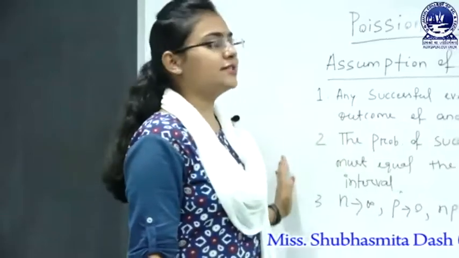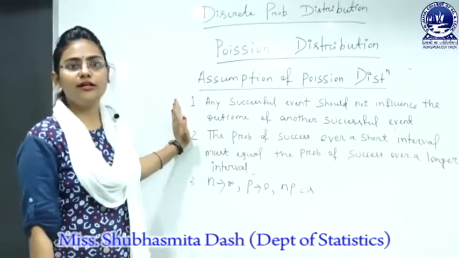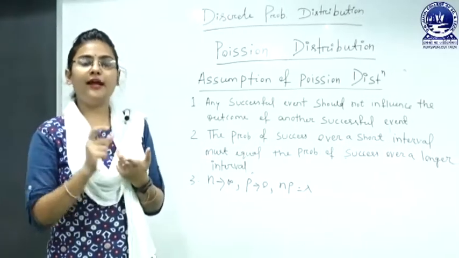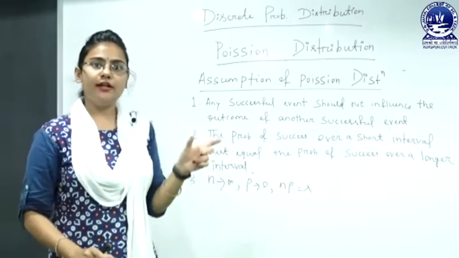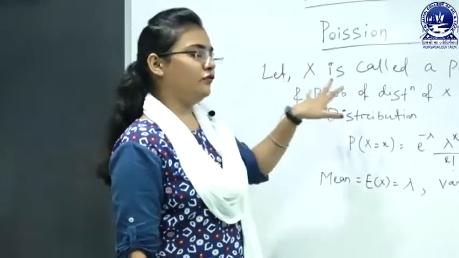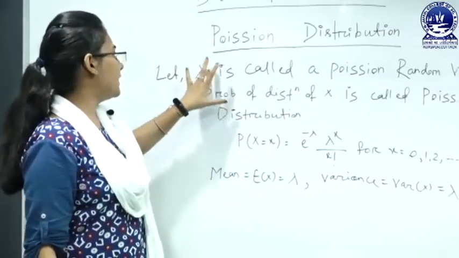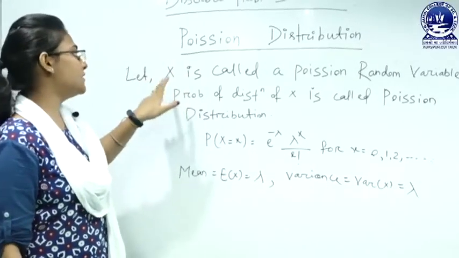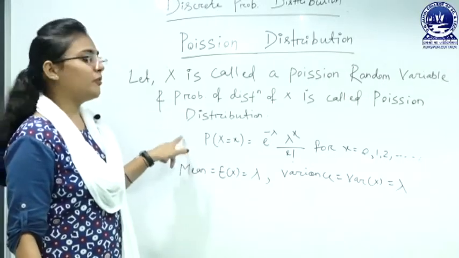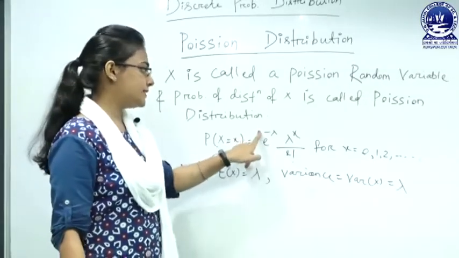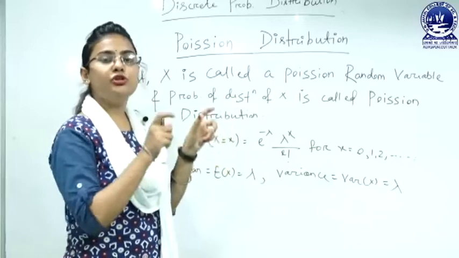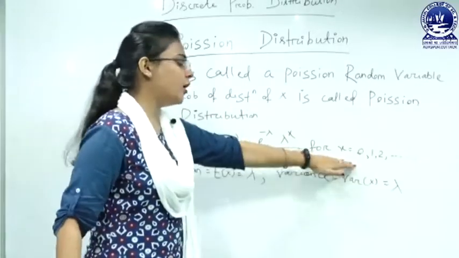If all these assumptions are satisfied by the distribution, then we can call it a Poisson distribution, which can occur at a point of time and space, that is lambda and t, where lambda denotes the rate of the event and t denotes the time length of the event. Let x be a random variable of Poisson, then we call x a Poisson variate, and x follows the Poisson distribution if it has the probability mass function e to the power minus lambda, lambda to the power x divided by x factorial, where the x values lie between 0 and infinity, and the x values can vary up to a large number.